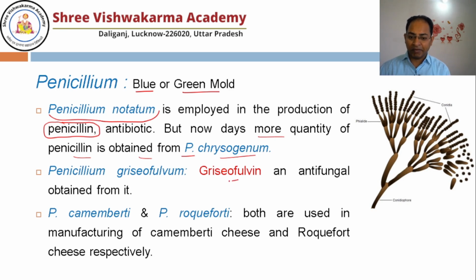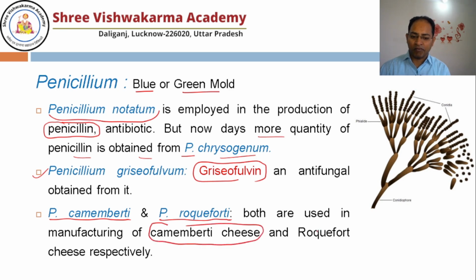Another antifungal compound we get from Penicillium chrysophyllum. Penicillium camemberti and Penicillium roqueforti are used to produce special types of cheese known as camembert cheese and Roquefort cheese respectively. So Penicillium we also use for cheese production.